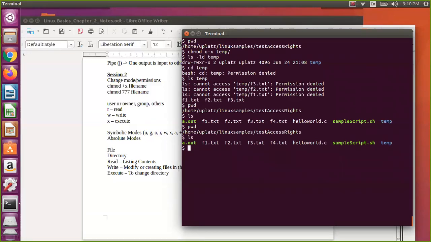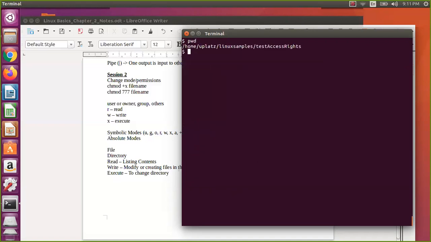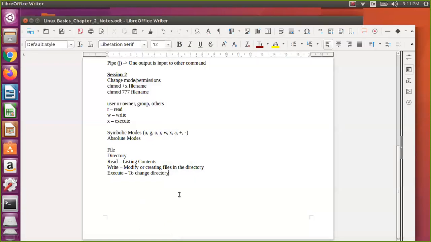Okay, so now we have seen read, write, execute for a normal file and for the directory. Now we will see the absolute mode. We will not see much on it. I'll show you one, and the remaining you can experiment with as we did for the symbolic mode.